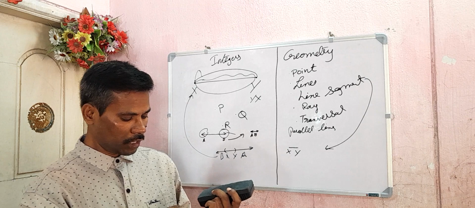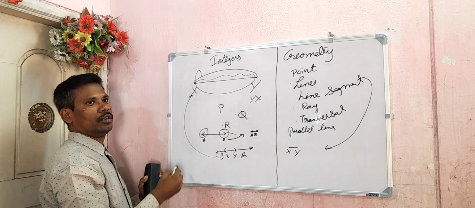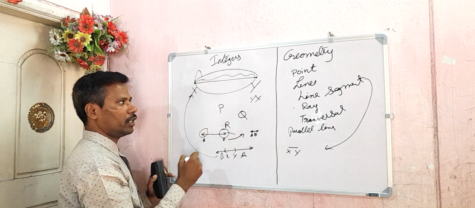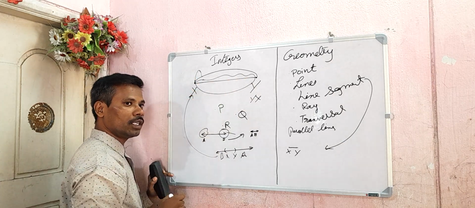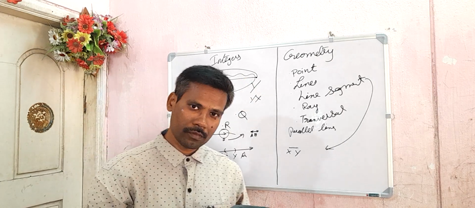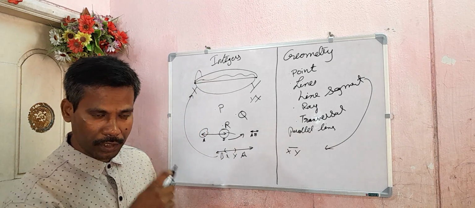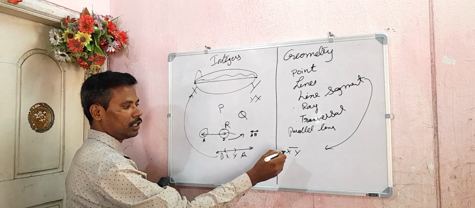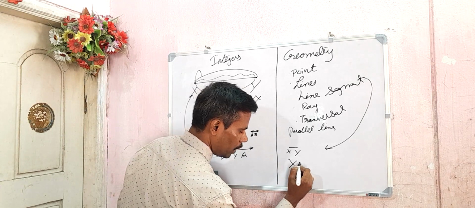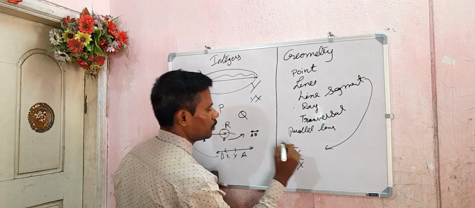So this ant is trying some trick: whether I travel from here to here or from here to here, will my distance be the same? That's exactly what you are saying, it is correct. Line segment XY is same as line segment YX because there is no difference.